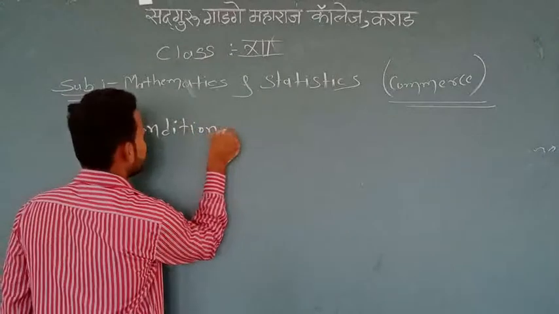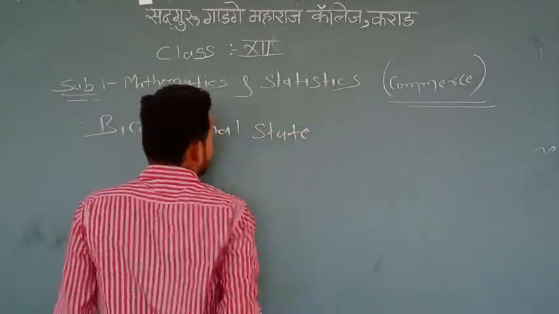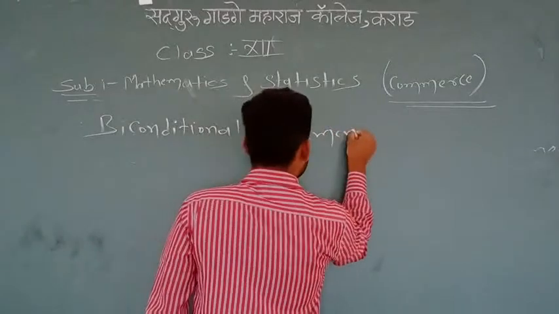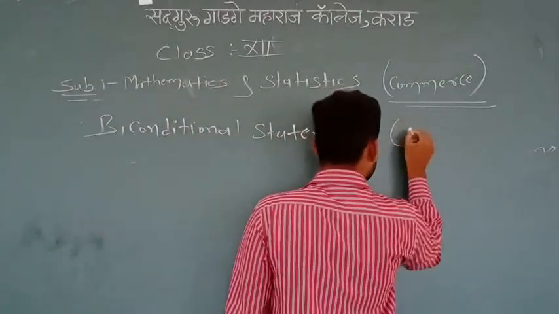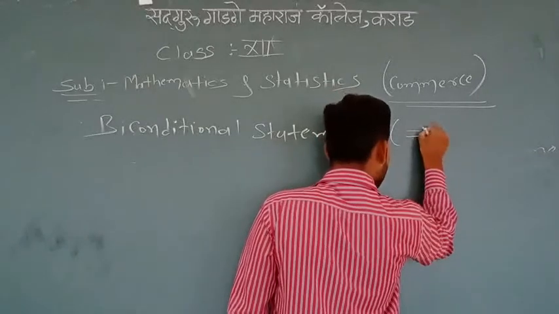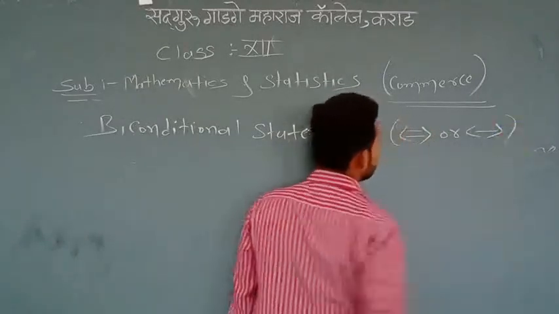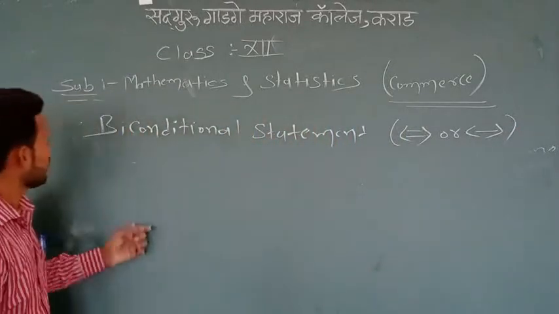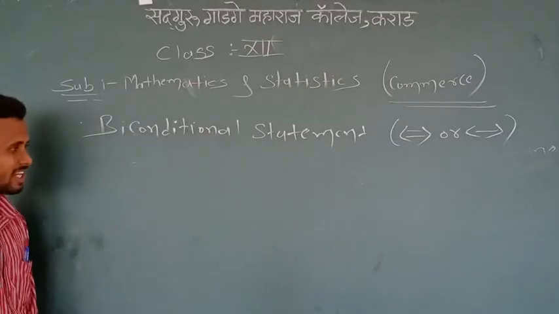Its symbol is the double implication. This is the second, biconditional statement.